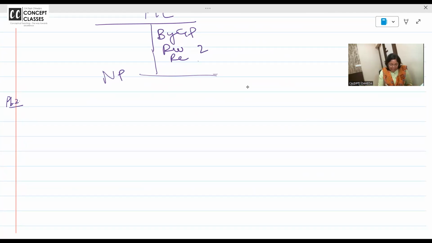Always start with the net profit as per books of accounts. Write the heading: Computation of book profit.